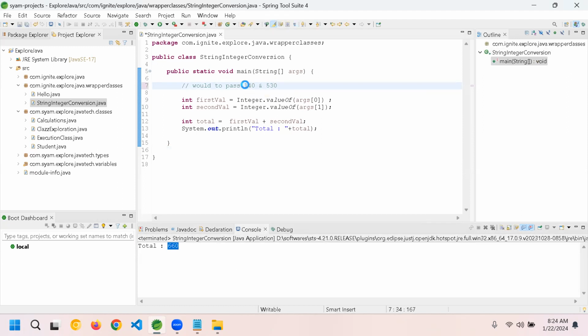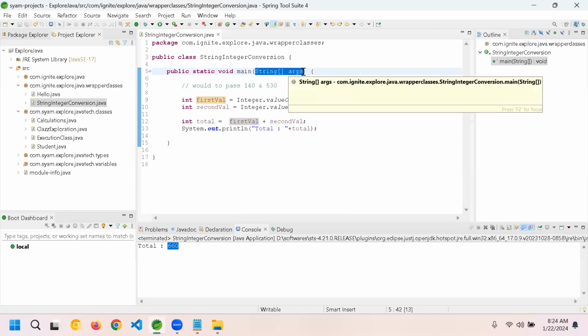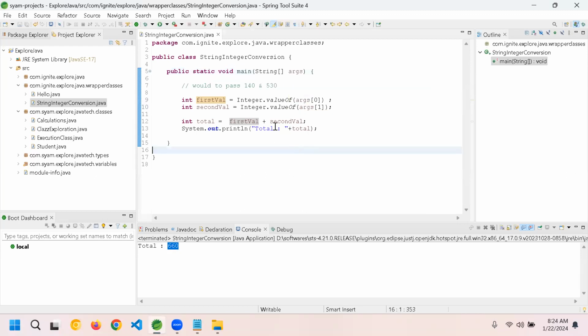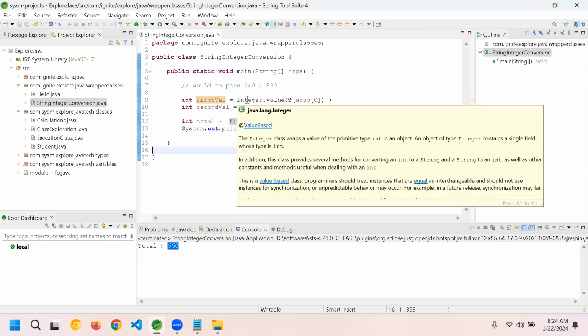Yes. Now what is happening here is, by default, you are getting the data in a string format. You can't use the string format. This is what exactly we did sometime back, args[0] and args[1]. It is saying, boss, you're expecting an integer and you're trying to add it, but what you are passing to me is strings. I can't take anything else. That's where we are doing a conversion.